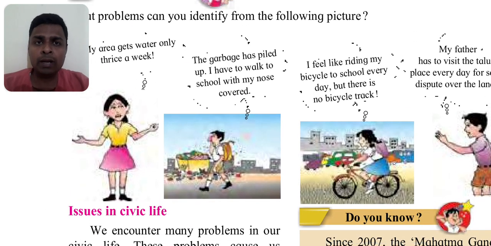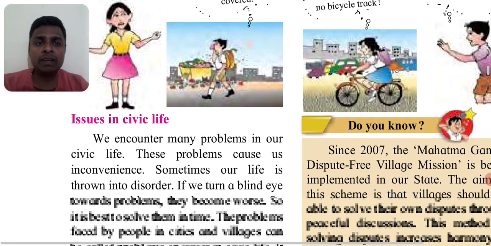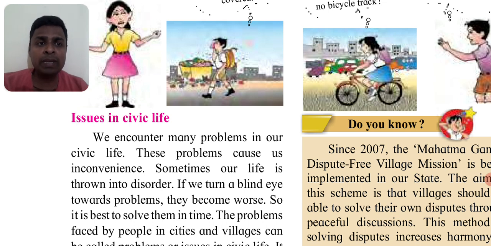So, you have got a glimpse of what can be the problems and issues in the villages, cities and towns. There can be a water problem, a garbage problem, a problem of the roads. All these things come under the problems of civic life. So, we encounter many problems in our civic life. Just now, we saw examples of the problems that we encounter in our civic life.